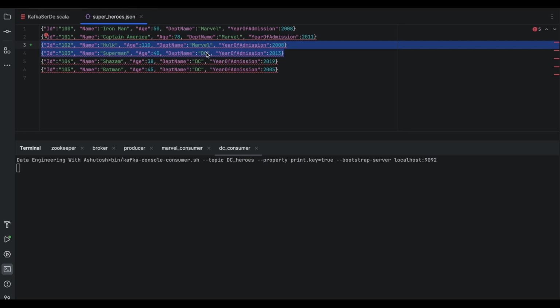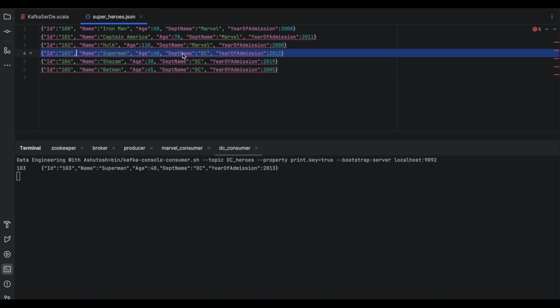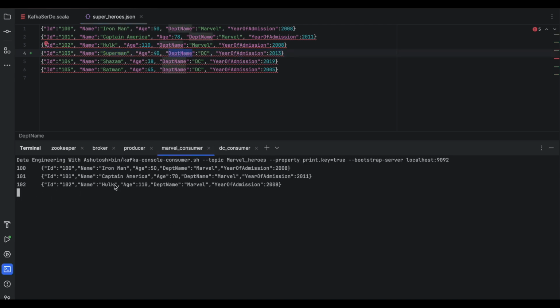So I'll put two records here now. One is Marvel and one is DC. Now you saw 103. The department name is DC, so one record came here, and 102 is here because the department name is Marvel. So we are consuming from one particular Kafka topic, we are deserializing it, we are doing some transformation, we are again serializing it, writing it to two different Kafka topics, and we are printing this via the console consumer.